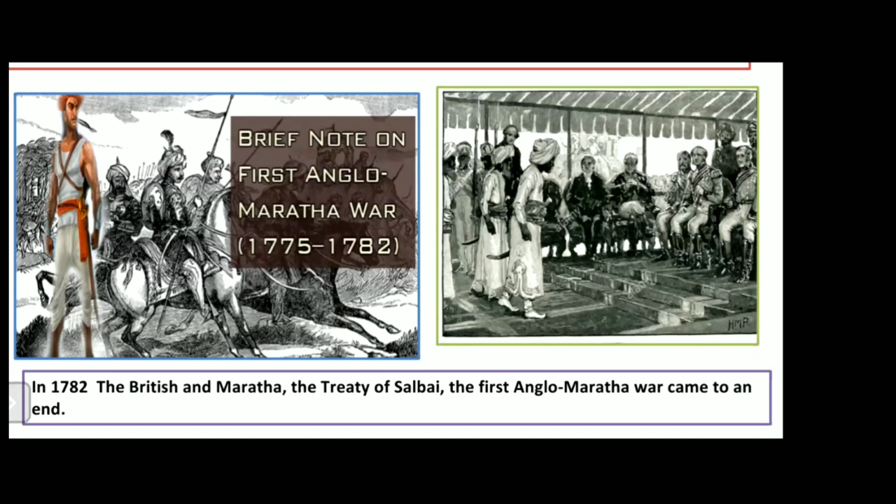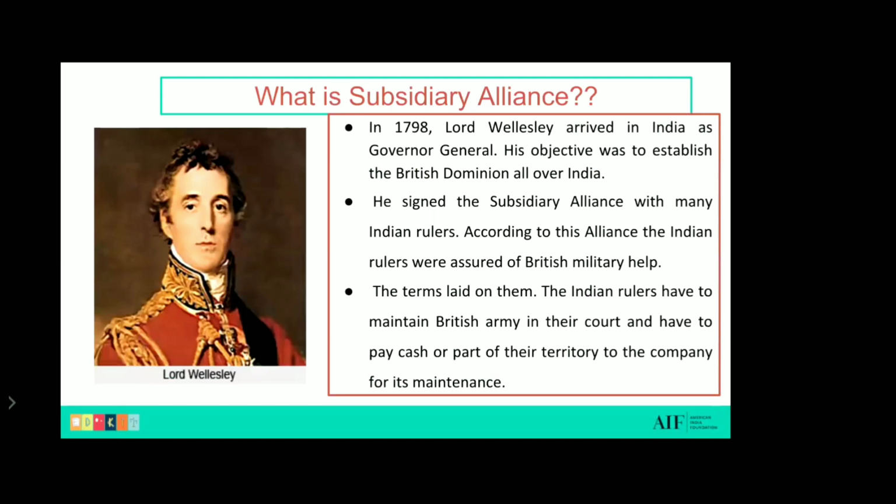Now, to establish their rule, to rule Indian territory, the British had played many moves. They had established many policies. Now let's go through which policies he started and what all things he did to make his power stronger day by day. So the first was subsidiary alliance. Now let us see what is subsidiary alliance.